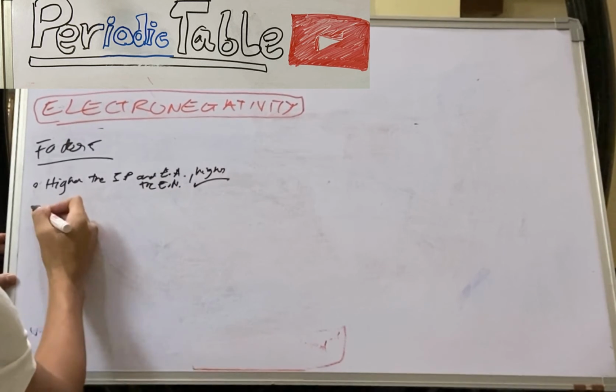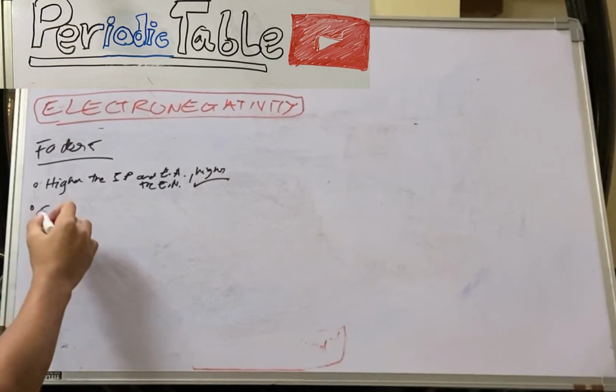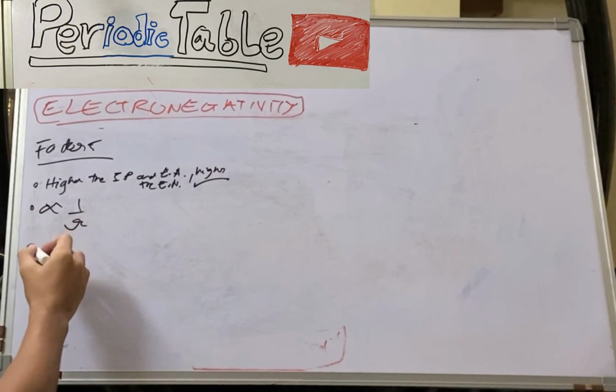So this is true. Of course, it will also be inversely proportional to the atomic radius or ionic radius. If the atomic radius is comparatively large, the electrons are more loosely held, and hence less energy is required. So it is inversely proportional to atomic radius.